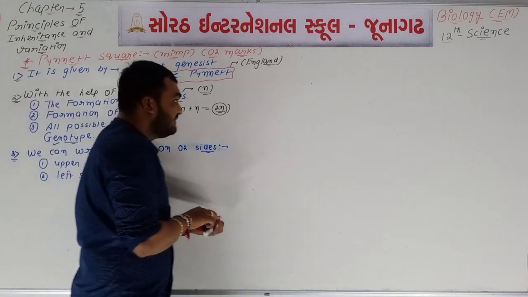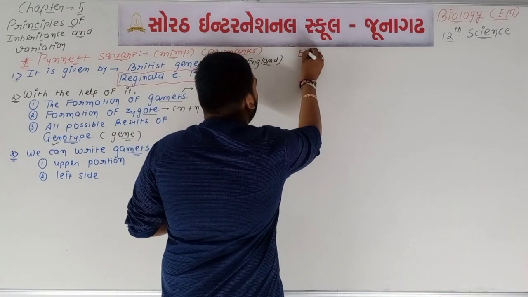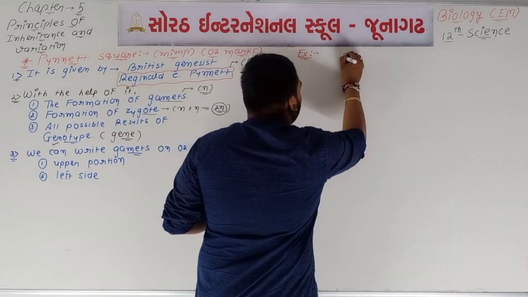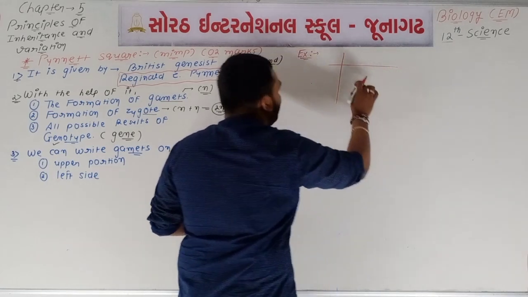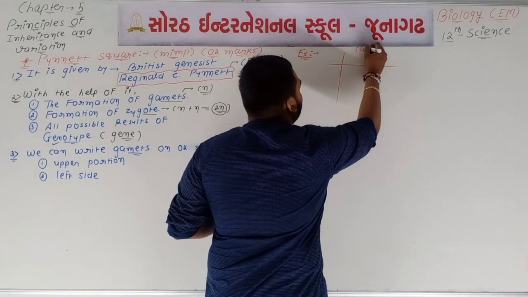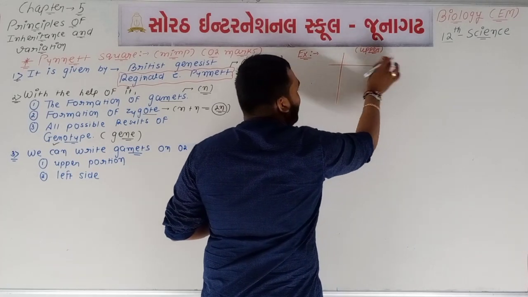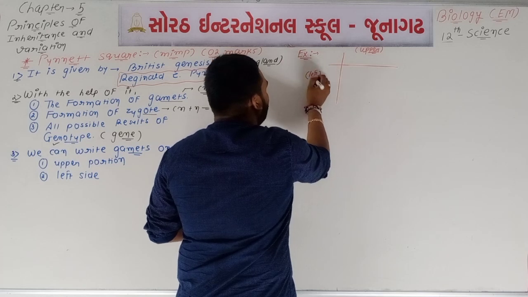For example, if we draw here one Punnett square, suppose it is a Punnett square. So here it is the upper side. Here at the upper side we can write one gamete, and here at the left side we can write the other gamete.